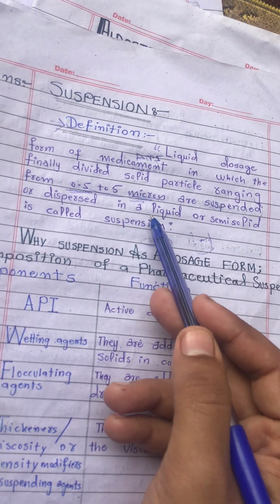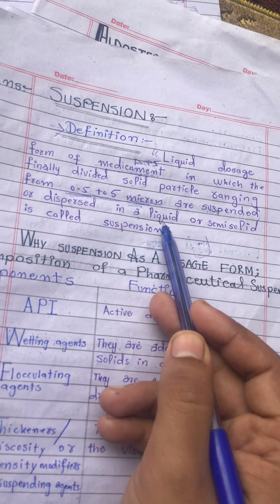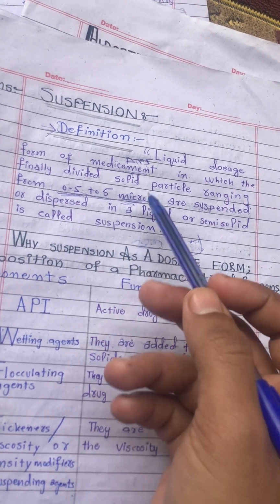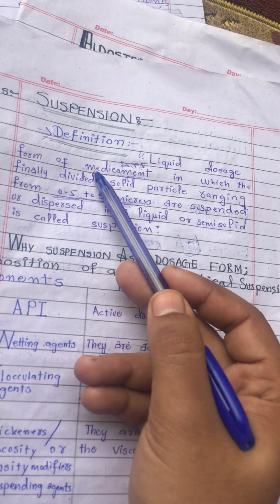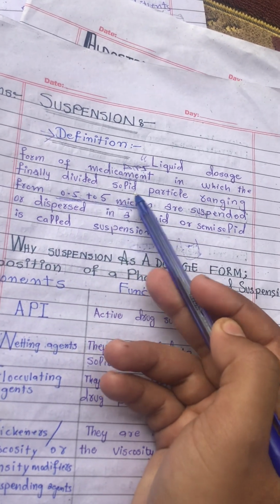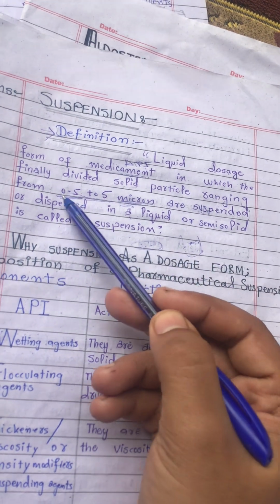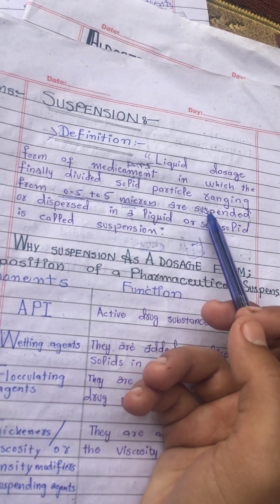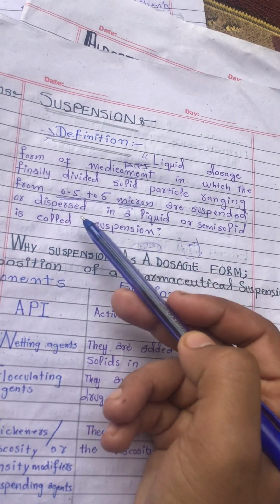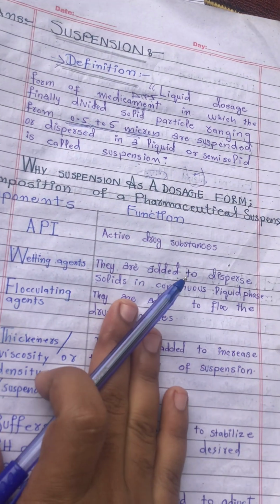So we have two options: a liquid medium, or semi-solid. This is called suspension. Liquid dosage form of medicament in which the finely divided solid particles ranging from 0.5 to 5 micron are suspended or dispersed in a liquid or semi-solid is called suspension.